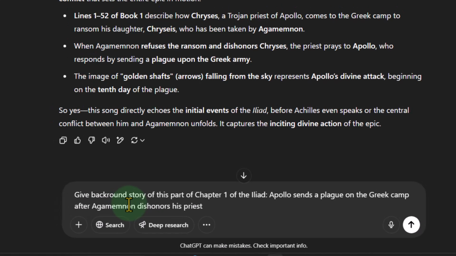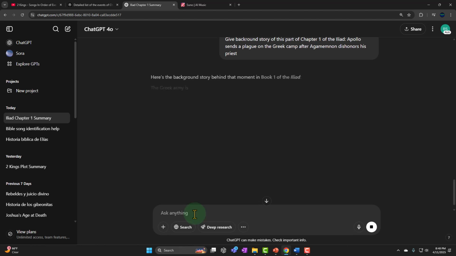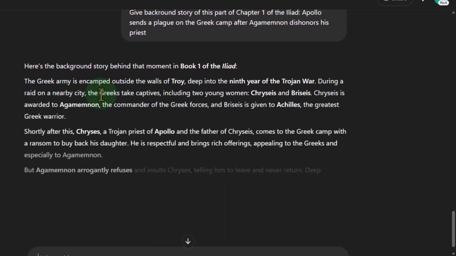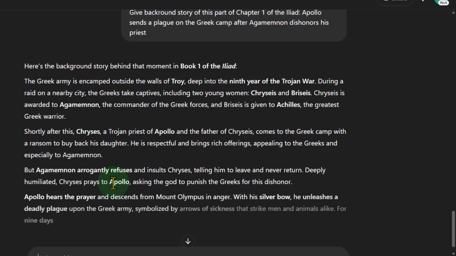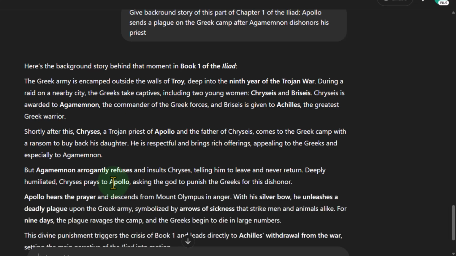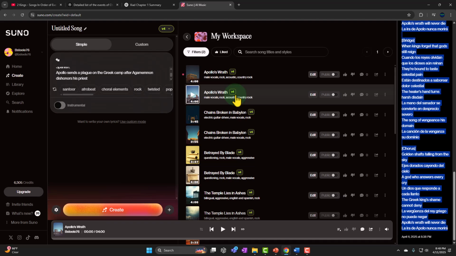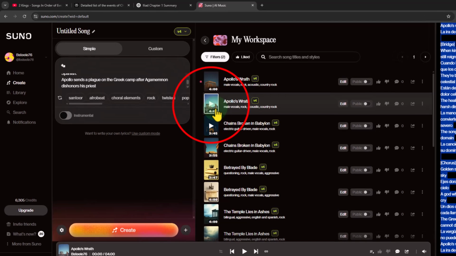And then there's the seed, so I can expand on the seed. So if I was copying it from like a YouTube, it'd say, okay, the Greek army and so on. So I can use the seed to get the background story and then listen to the song in the context of that particular part of the story. So that's what's kind of nice. All right, let's hear it.